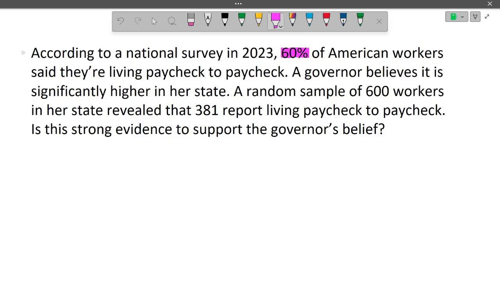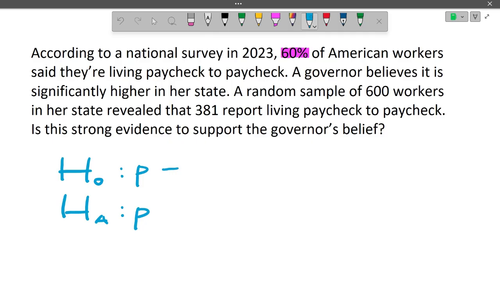Qualitative variables typically we use proportions when we work with them. So it looks like it's leaning towards proportions here, as well as I can see that there are no units in this problem. There's no mention of the word mean or average. So I think we are set on declaring this a problem or hypothesis question that revolves around testing proportions. So I have put P in the hypothesis statements for population proportion.